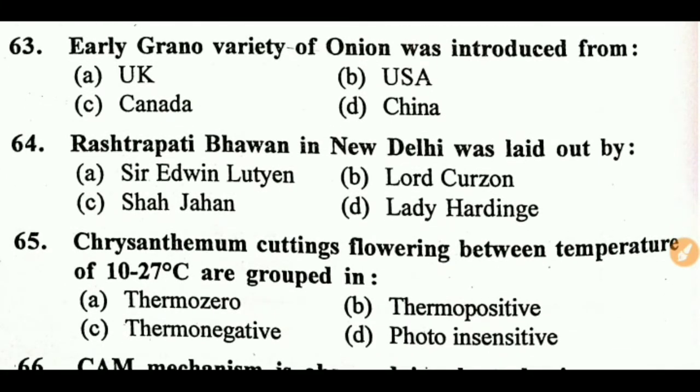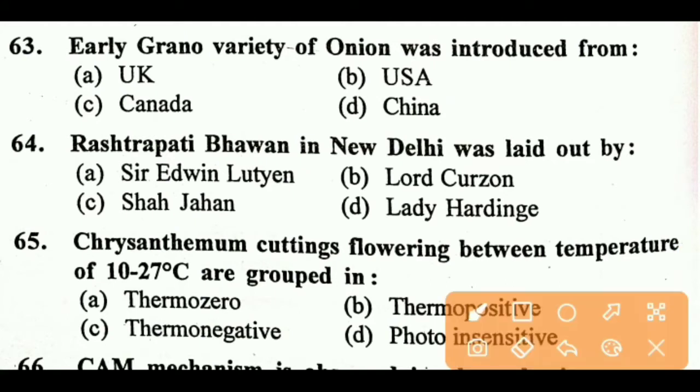Early Grano variety of onion was introduced from. Right answer is B, USA. These varieties come from USA. Next question. Rashtrapati Bhavan in New Delhi was laid out by. Right answer is A, Sir Edwin Lutyens. Next question.